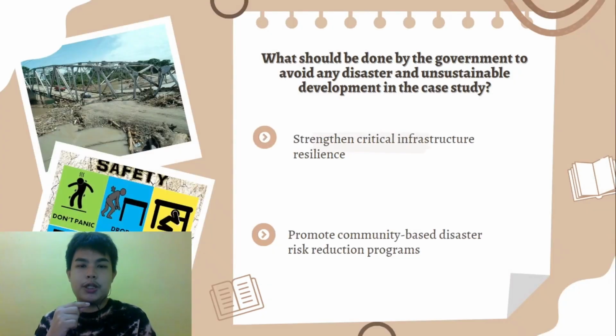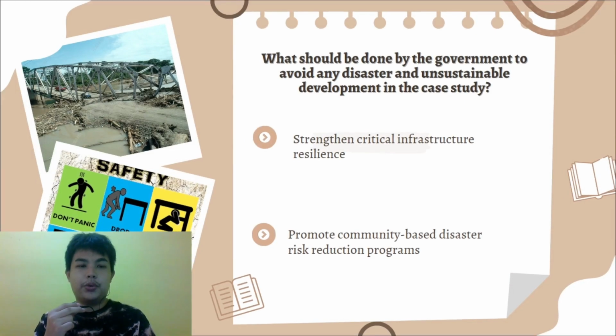The third one is strengthen the critical infrastructure resilience. Critical infrastructure such as bridges, hospitals, and airports' resilience should be strengthened to minimize disruption and loss during disaster. This can be done by increasing the investment for infrastructure upgrade, maintenance, and modernization, which are necessary. By improving the resilience of critical infrastructure, the impact of disaster can be reduced.